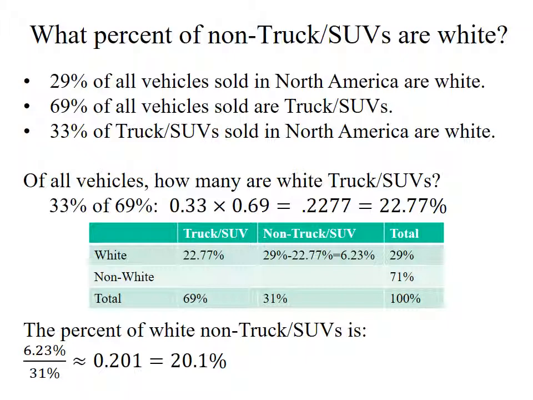In total, 29% of all vehicles sold in North America are white. So I can subtract: 29% minus 22.77% leaves 6.23% of all vehicles that are white non-truck SUVs.